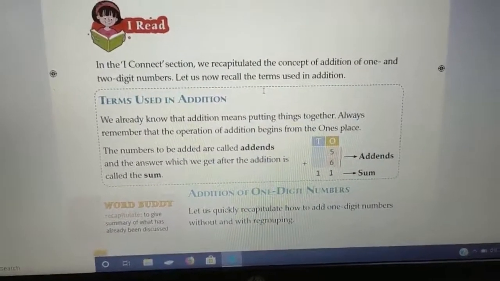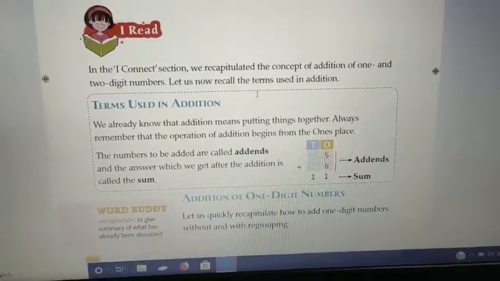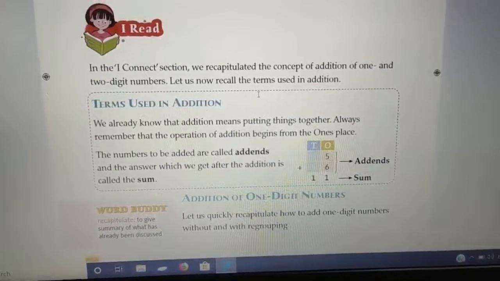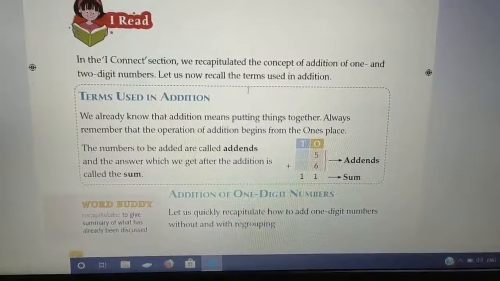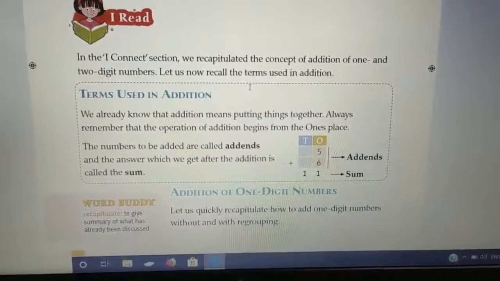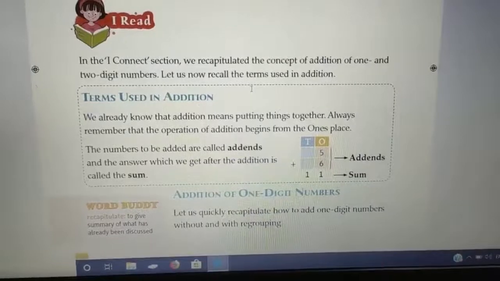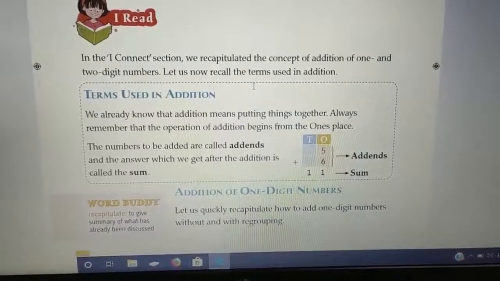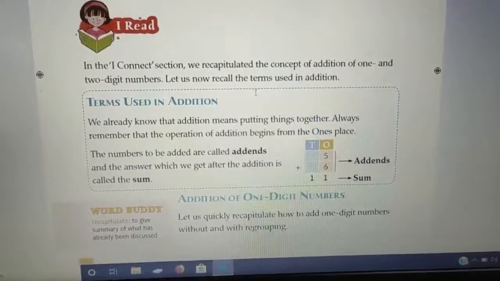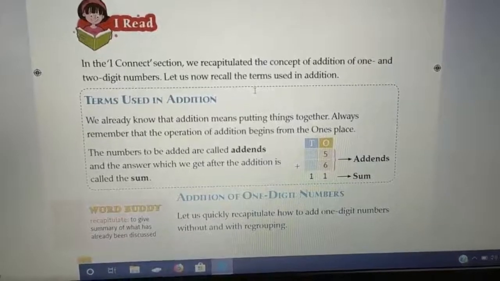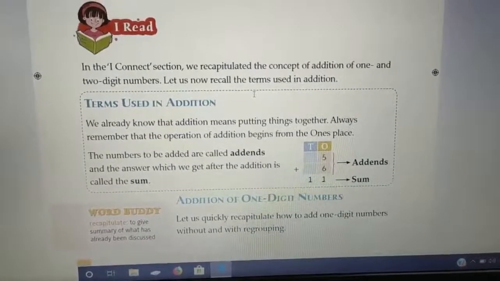Come, let's read this. In the iConnect section, we recapitulated the concept of addition of 1 and 2-digit numbers. Now let us recall the terms used in addition. We already know that addition means putting things together. Addition means whenever you have counted all the things, all the sum you are doing is known as addition. Always remember that the operation of addition begins from the ones place. Whenever we are doing the addition, we take the ones place number first.